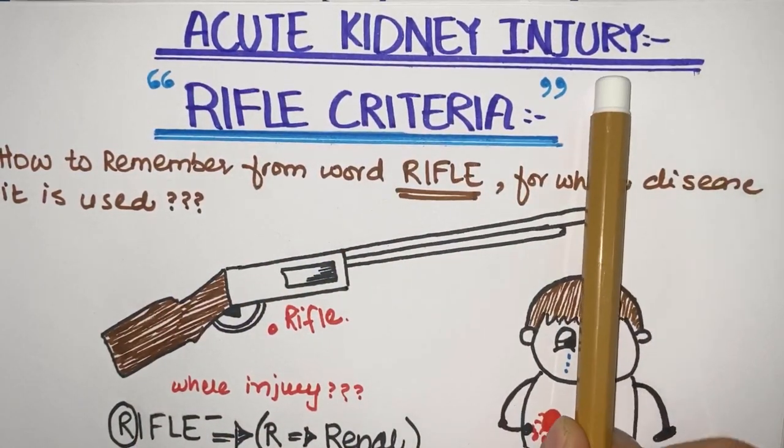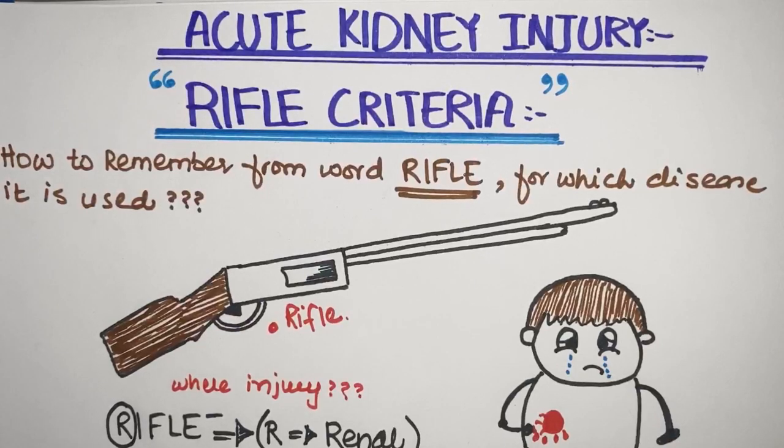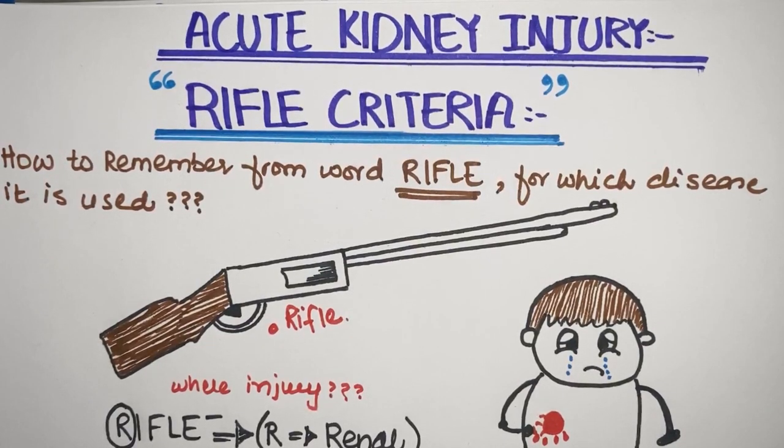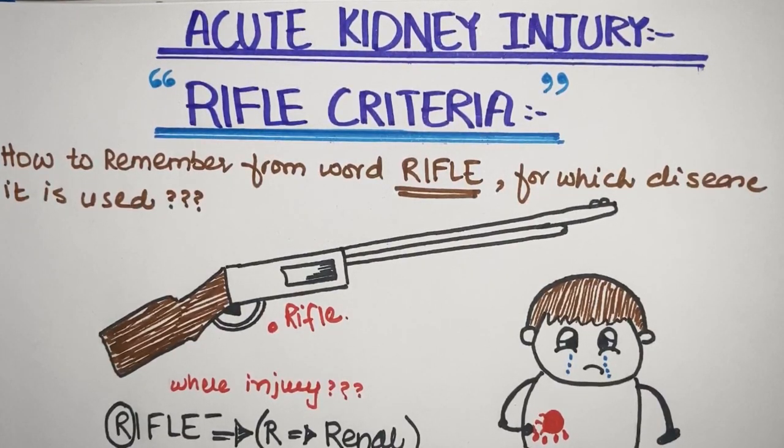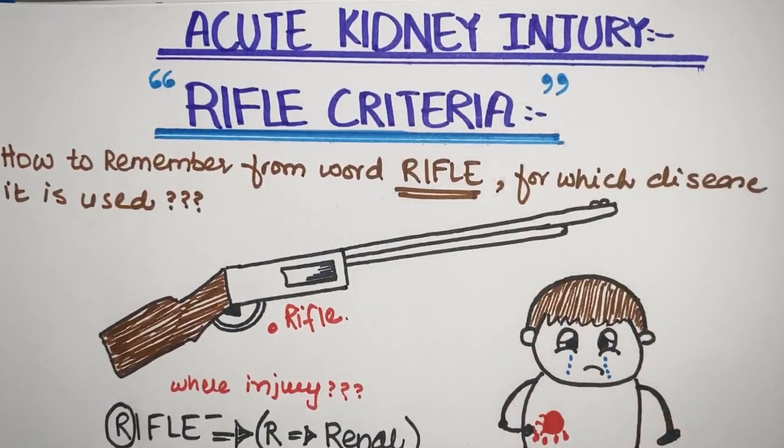Now, serum creatinine levels, a rise of 0.3 milligram per deciliter is considered significant. Now, talking about our main discussion, that is the RIFLE criteria.